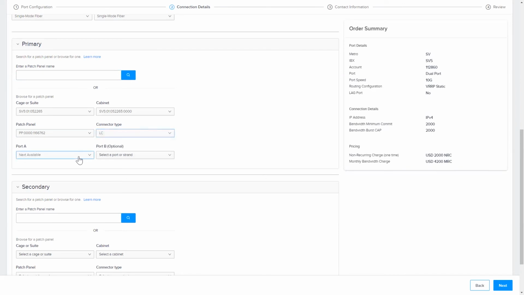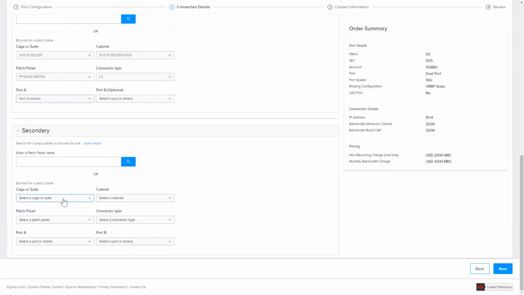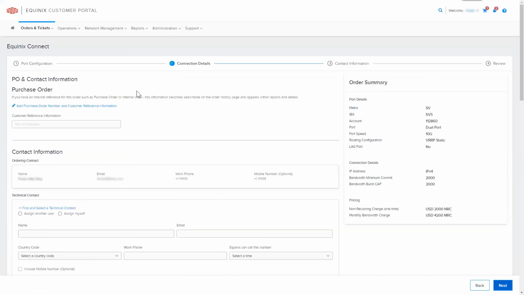Here you can select port A as next available or a specific port number. I'm going to leave it on next available for port A and B. Now the same thing has to be done for the secondary port. Then select next.